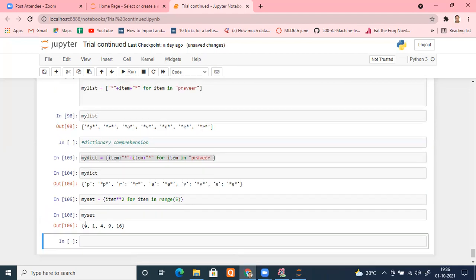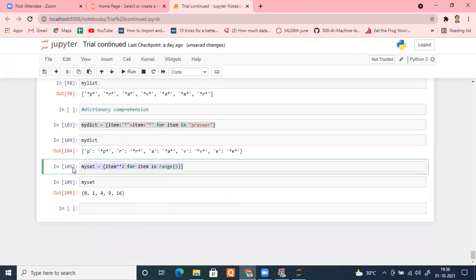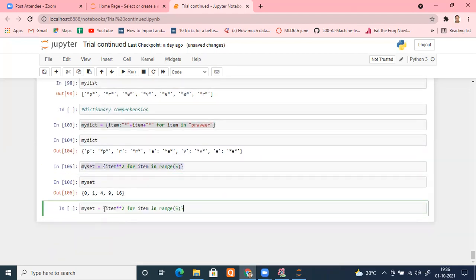But I can convert it into a dictionary by using one simple modification. What can it be? Remember? What do I have to type here? Tell me. Item colon. Yes, item colon. That's it. Nothing more. And it will get converted into a dictionary. My dict one. So I'm running it and checking my dict one.